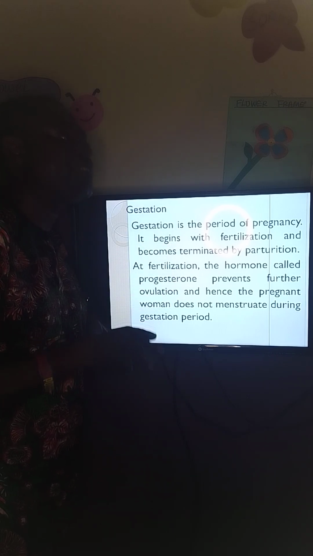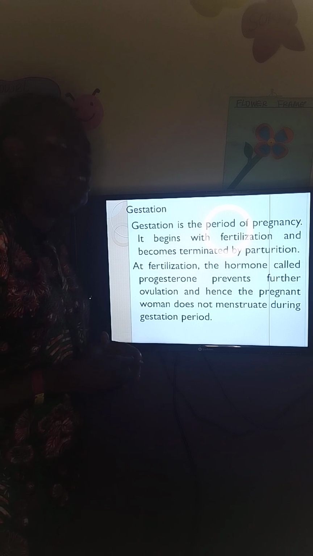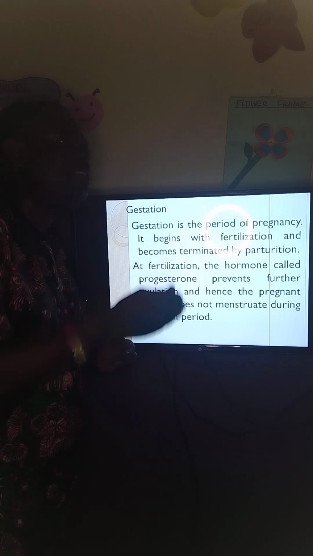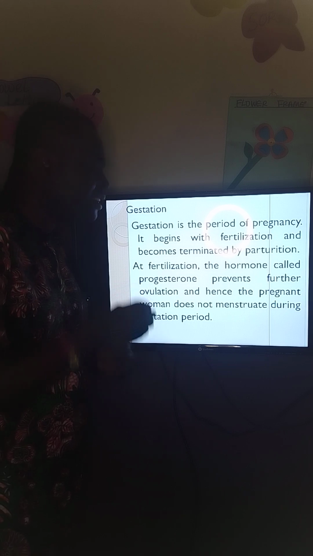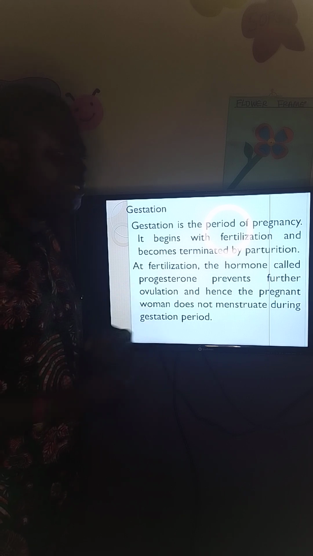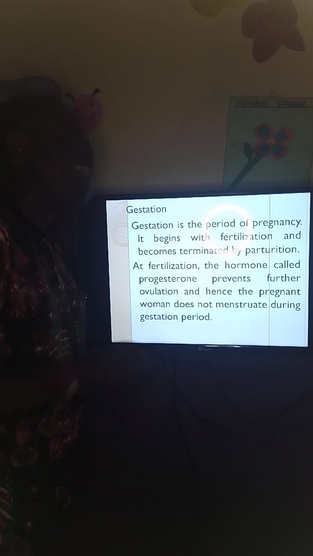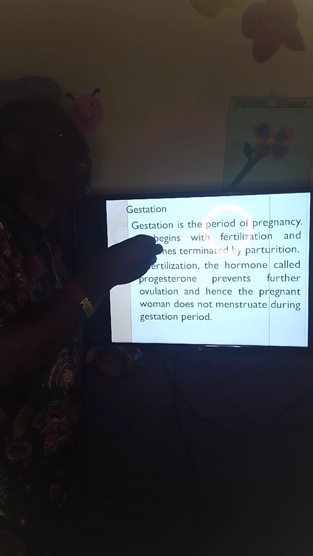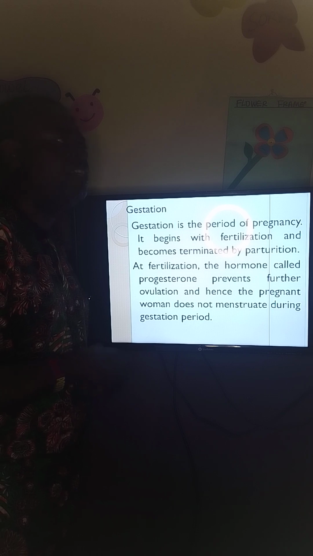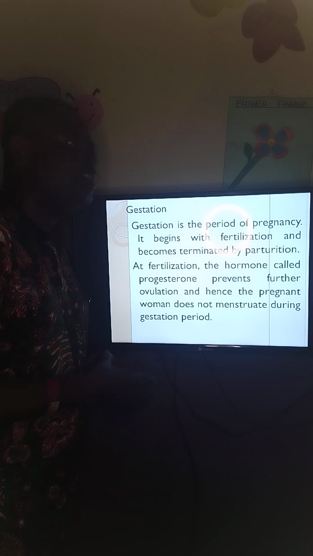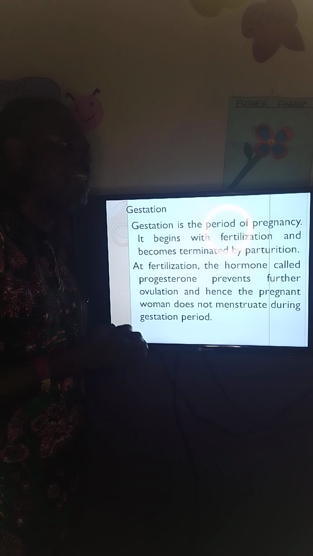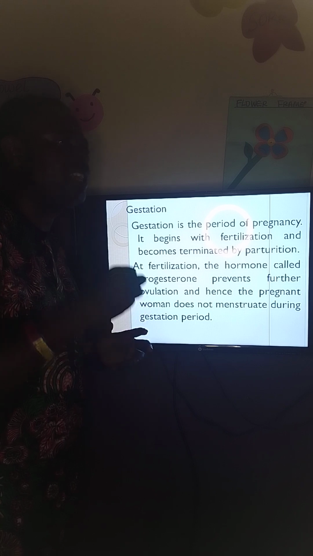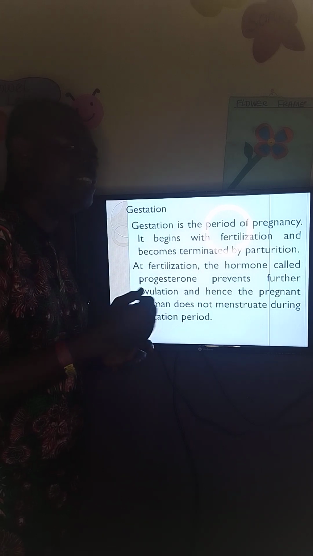That is why when a female gets pregnant, she does not menstruate again, because progesterone will prevent further release of egg. But when we get to multiple births, we will talk more. When there is undersecretion of progesterone, there is the possibility of a pregnant mother still seeing her menstruation, because there is no progesterone to stop further release of egg after fertilization. Then that egg, if the woman does not sleep with her husband, will not be fertilized, it will break down, and the woman will see her menstruation.